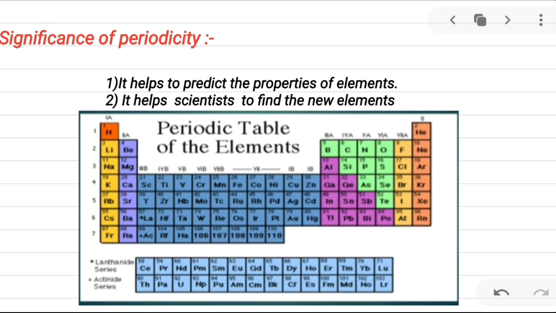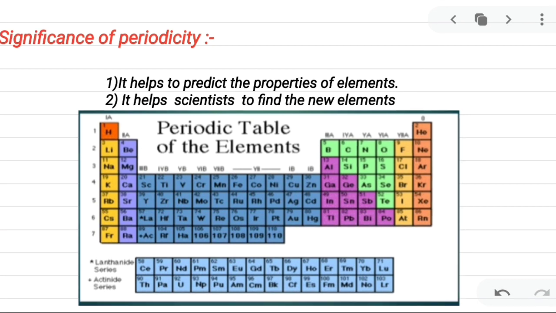It also helps scientists to find new elements, because we are arranging the elements in increasing order of their atomic number. So we can predict the chemical properties, and it is easy to find whether a new element exists or not.